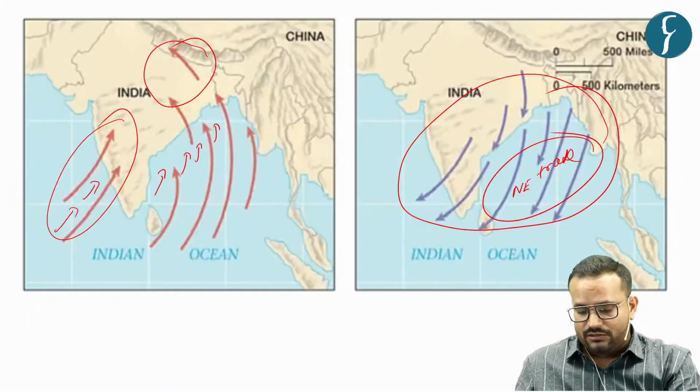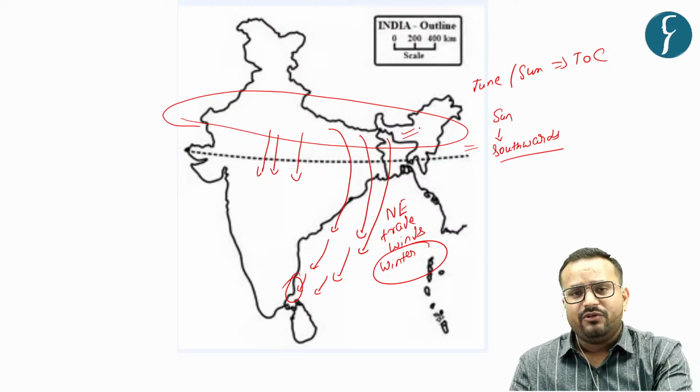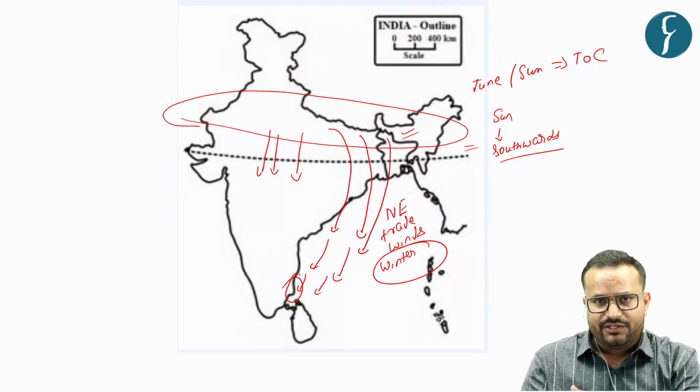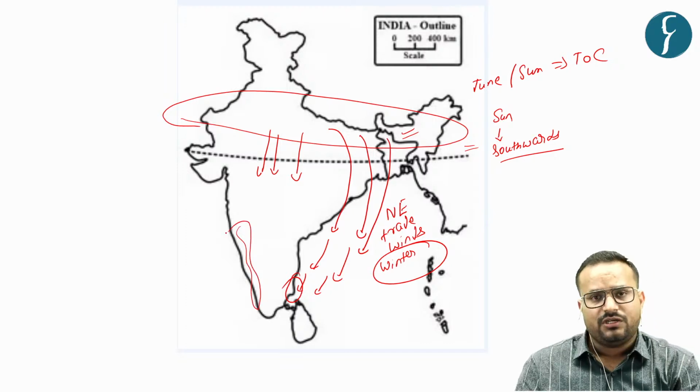Similarly, if you see on this, traditionally, where do you have a higher amount of rainfall? That is on the eastern side of India and on this coast, that is the Kerala coast and all those regions.